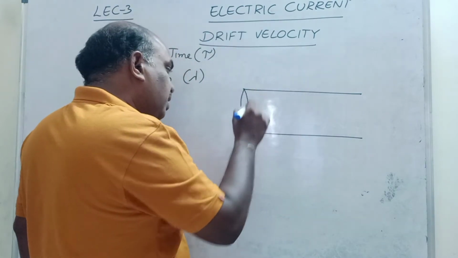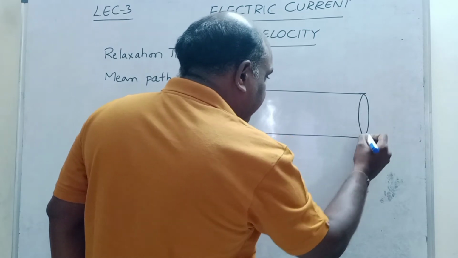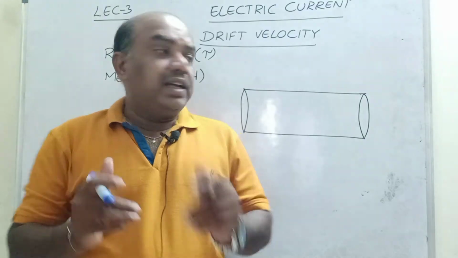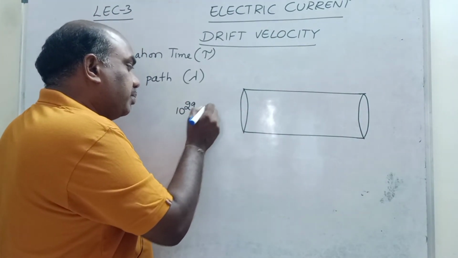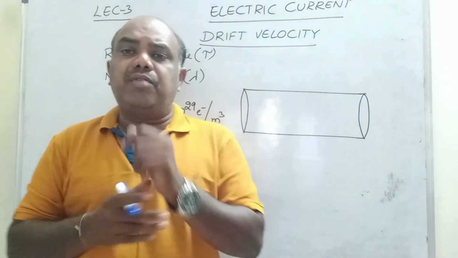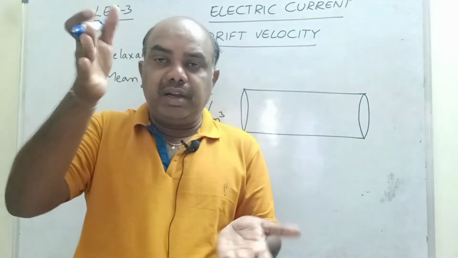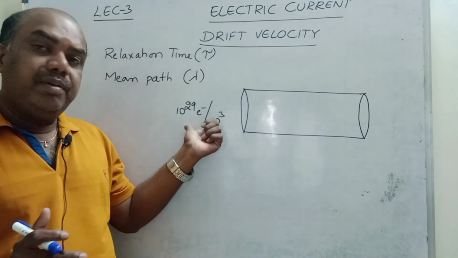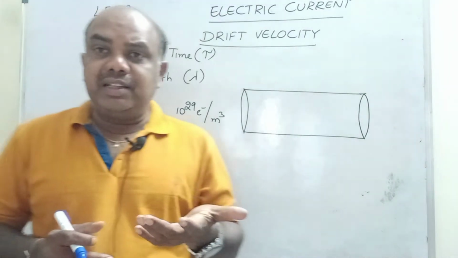Here I am using one cylindrical conductor. This is a cylindrical conductor. Every conductor consists of 10 power 29 free electrons per cubic meter. It is not a joke, a very huge number of free electrons. If you take 1 meter length, 1 meter breadth, 1 meter height, in this volume how many free electrons are present? 10 power 29.